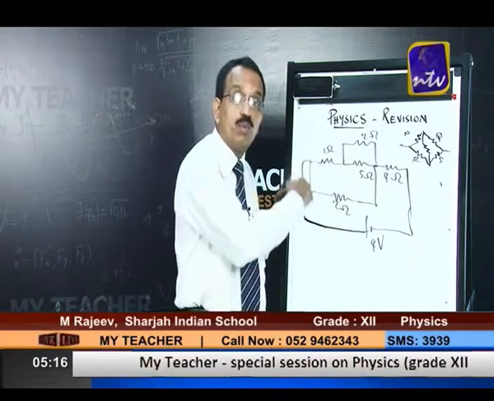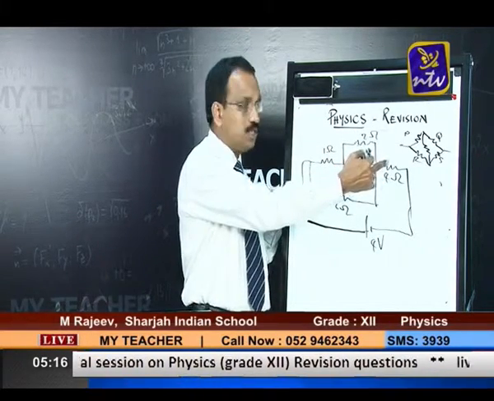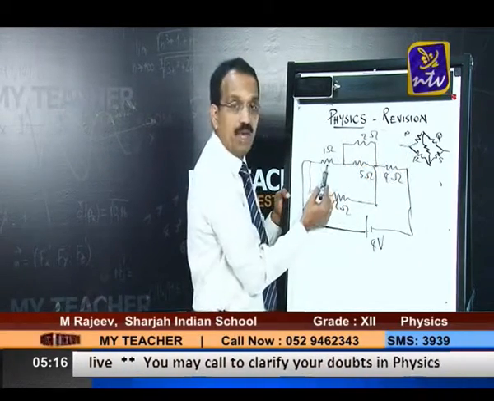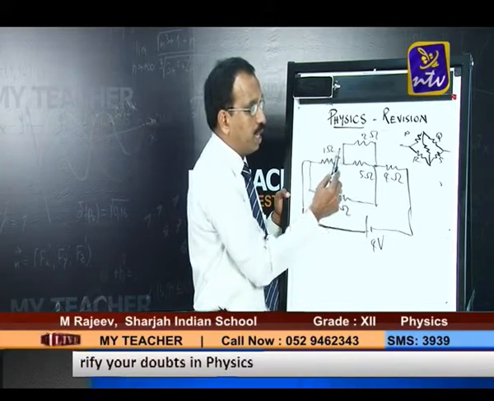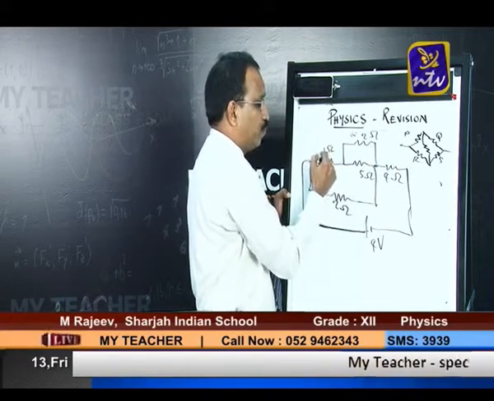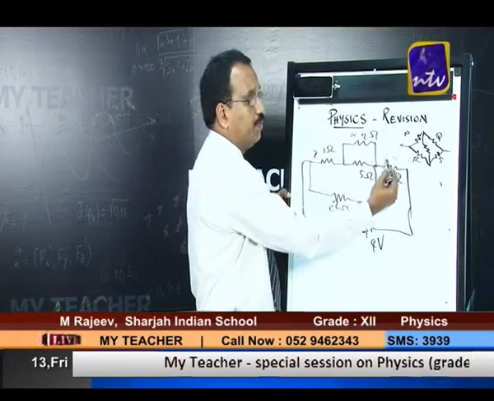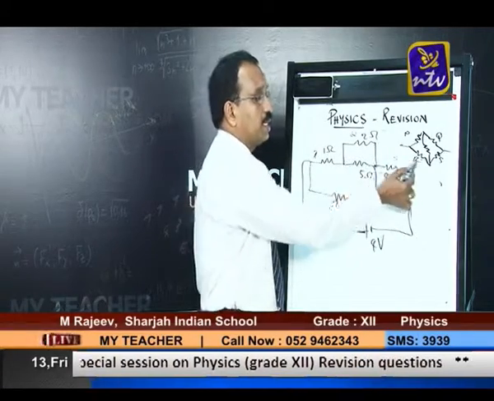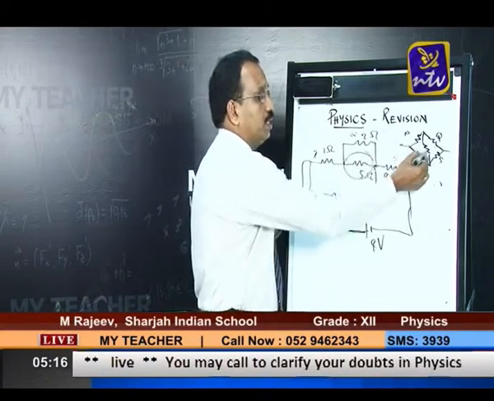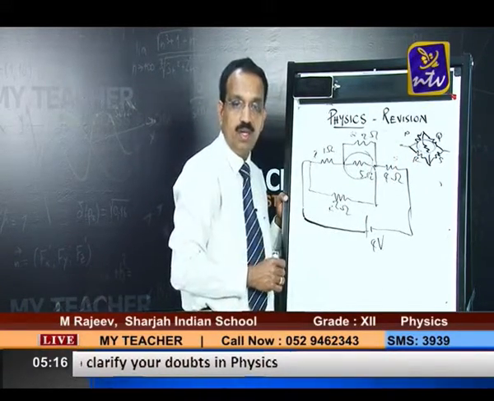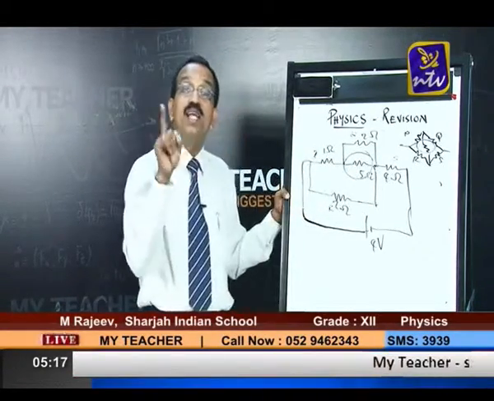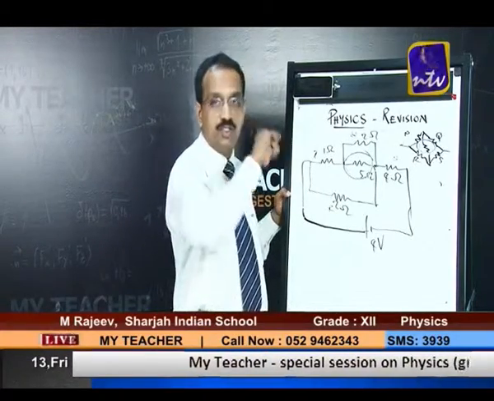Now we can compare this with a Wheatstone's bridge. Look at the diagram and see how to compare it. P is over here, where we have 1 ohm. This is Q, which is 2 ohm, this is R, and we have S, and this is the resistance coming at the center. This resistance is the same as the galvanometer arm. So this given diagram can also be considered as a Wheatstone's bridge.